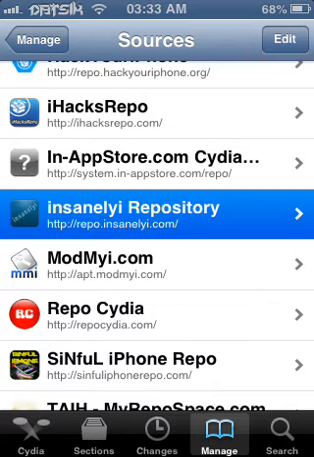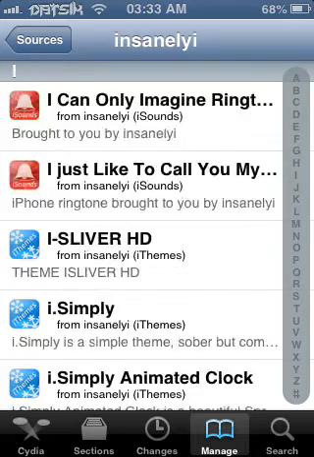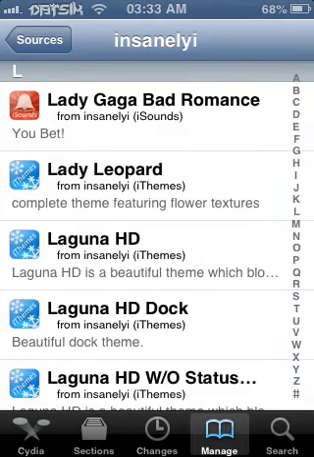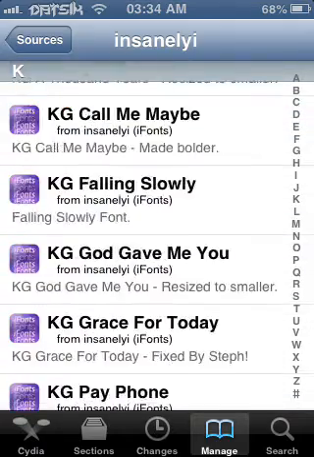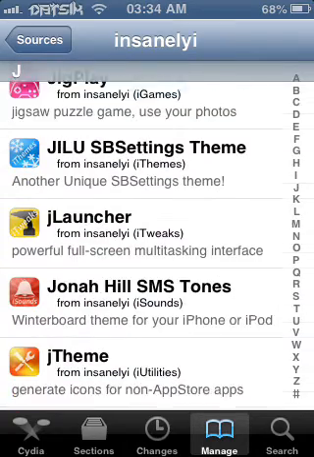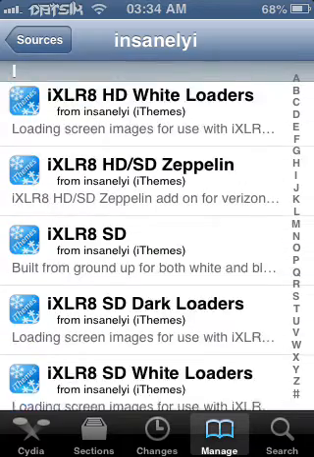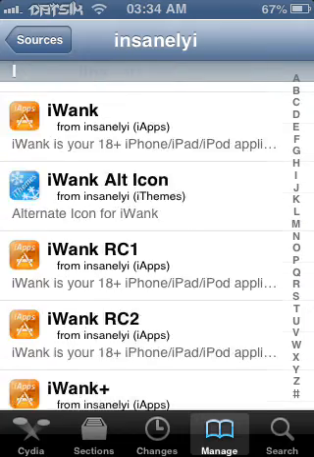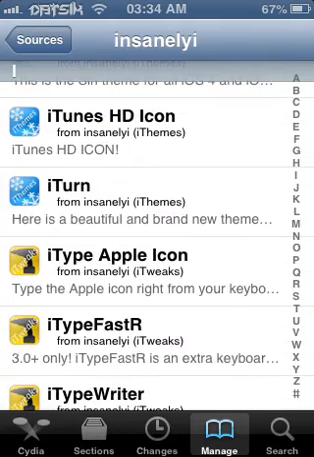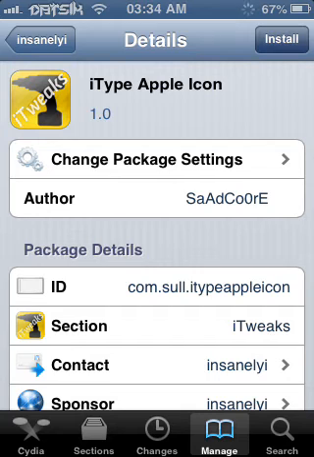So then once you've done that, you want to go into it, and then you want to search for Itype, I think it's called. There you go, Itype Apple icon. Yep. So once you find that, you want to just select it and hit install.